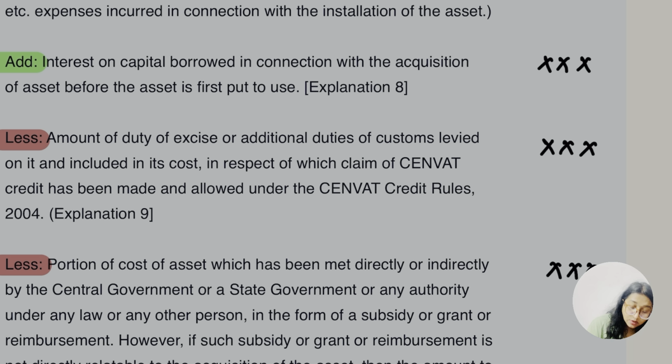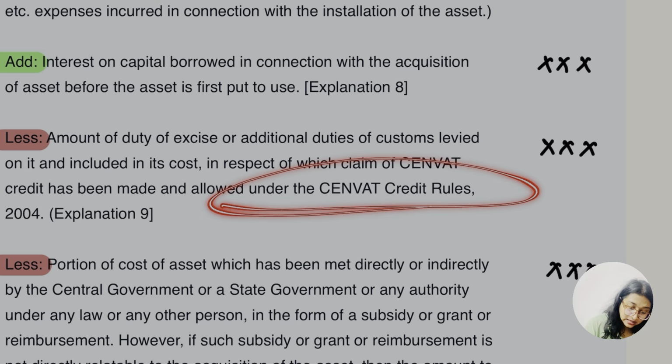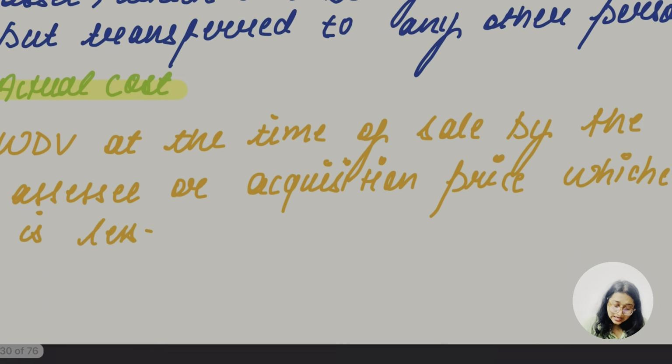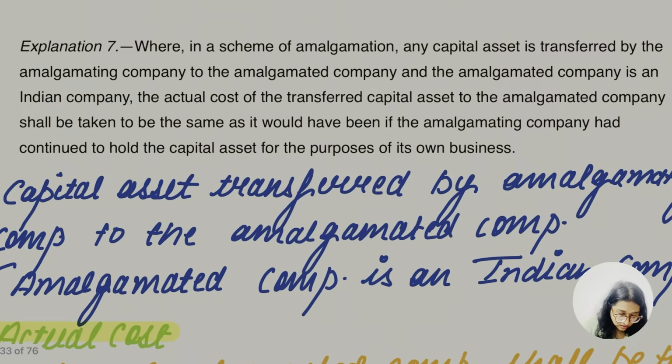So this is all about where the amount of excise duty which is levied, first thing, ठीक है, and where the CENVAT credit is already made, ठीक है, under the CENVAT Credit Rules. So this is going to be reduced. So let's go for this Explanation 9, guys.